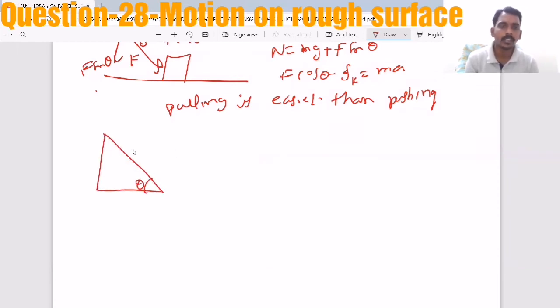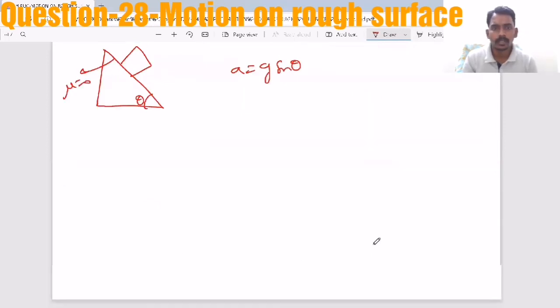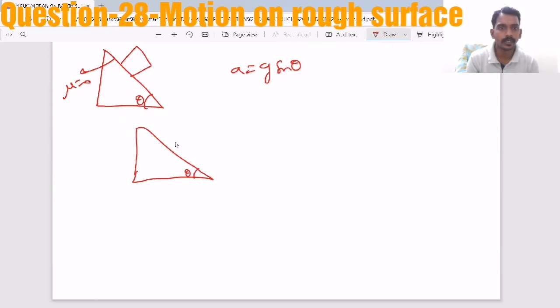inclined surface, when you keep a block and the surface is smooth, we have seen that the acceleration is g sin theta. But now consider the same inclined surface with friction.